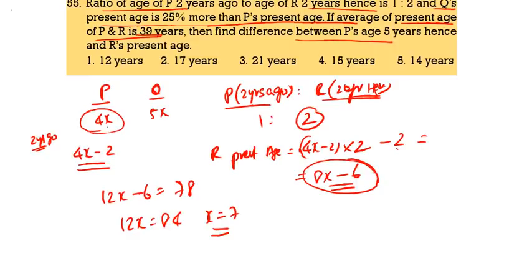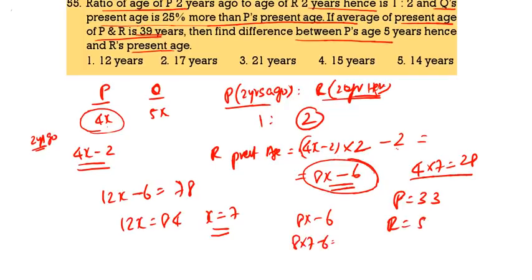P present age 4x, that means 4 into 7, 28. 5 years hence P will be 33. What is R present age? 8x minus 6, that means 8 into 7 minus 6. That is R is 50. So what is the difference? 17. 17 years is the correct answer.